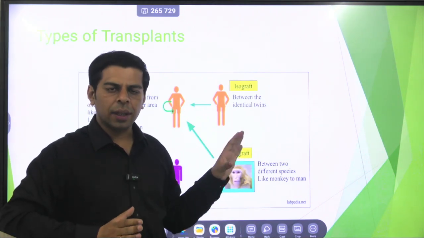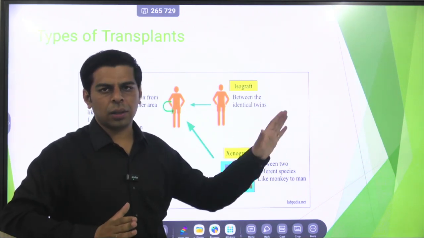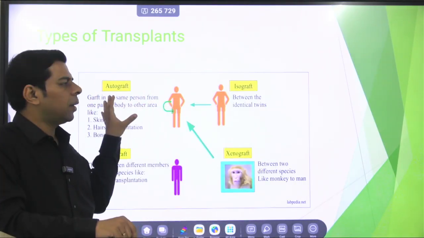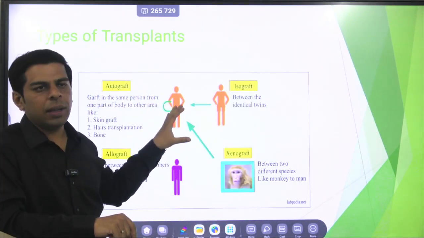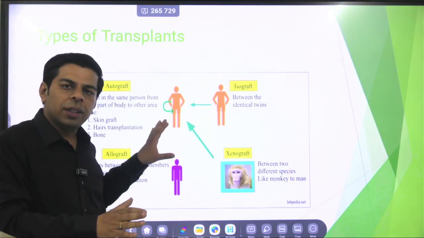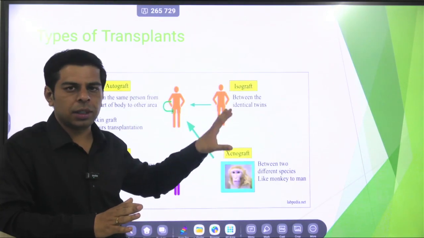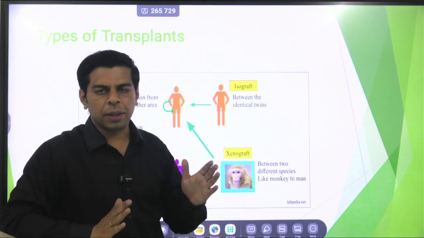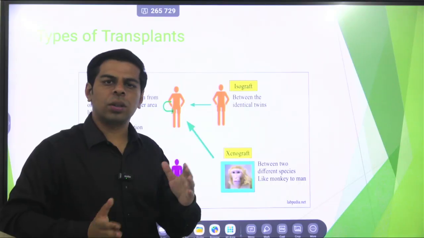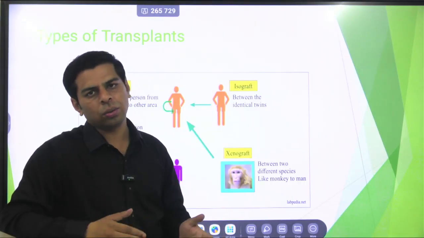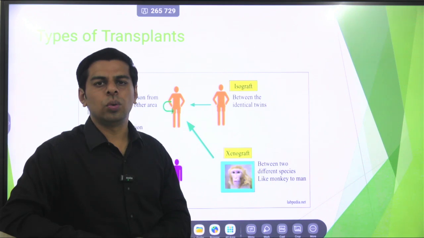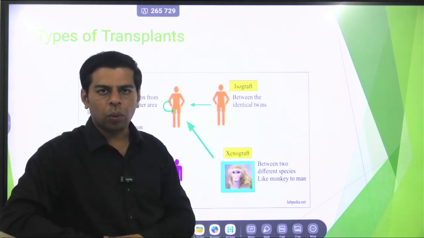So now you have a clear idea of the four types of transplants possible. To summarize, auto means same body, iso means between identical twins, allo means between the same species, and xeno means between two different species. But these species have to be close, you could say, to family. You cannot just say I will transplant a fish to a human body. At least the mammal group is to be used when you are carrying out such bold endeavors.